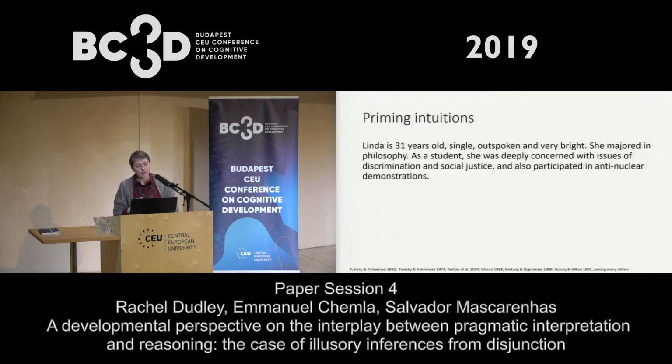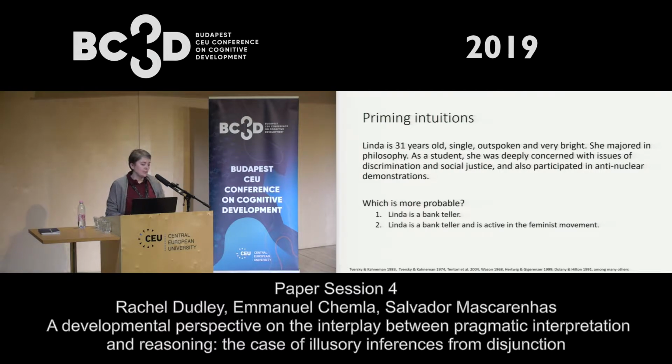In this task, participants are told some information about Linda. They're told that she's 31 years old, she's single, outspoken, and very bright. In college, she majored in philosophy, and as a student, she was deeply concerned with issues of discrimination and social justice, and she also participated in anti-nuclear demonstrations. After being given this information about Linda, participants are asked which is more probable. Is it more probable that Linda is a bank teller, or is it more probable that Linda is a bank teller who is also active in the feminist movement?